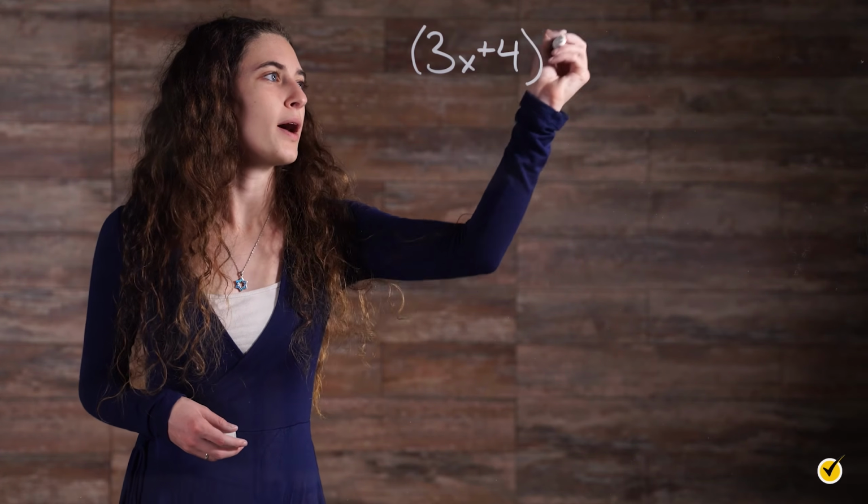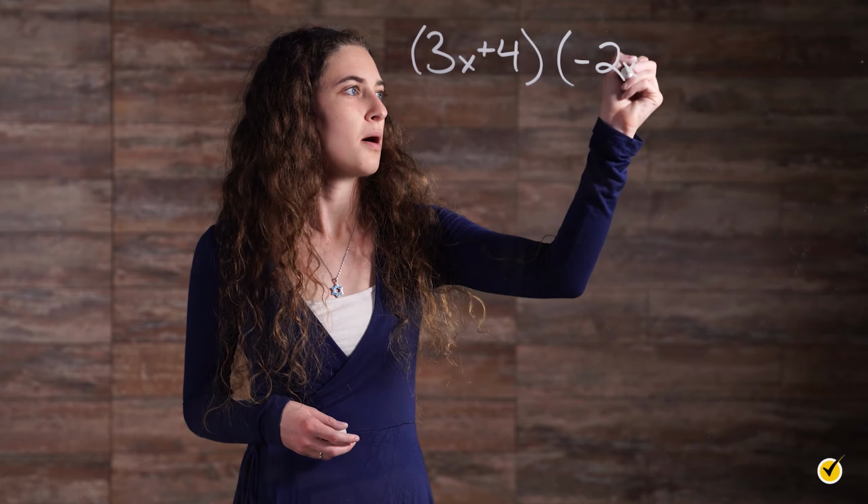Now let's move on to multiplying. One of the traditional methods taught for multiplying polynomials is FOIL. This method highlights the need for organization. Multiplying polynomials is an application of the distributive property. The key idea is that every term of each polynomial needs to be multiplied by every term of every other polynomial. One way to help visualize and organize polynomial multiplication is with an area model, which looks like this. Let's multiply 3x plus 4 by negative 2x minus 5.